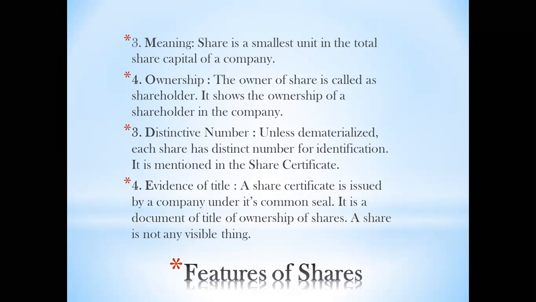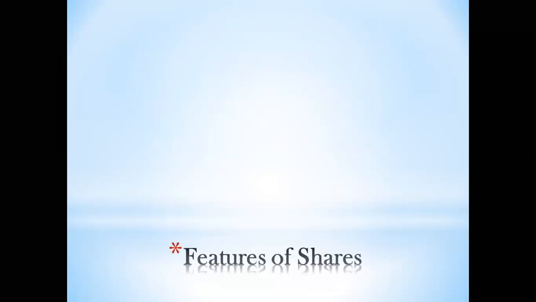So repeat after me. P, property of shareholder. K, kinds of shares. M, meaning. O, ownership. D, distinctive number. And E, evidence of title. Moving forward with the next features.